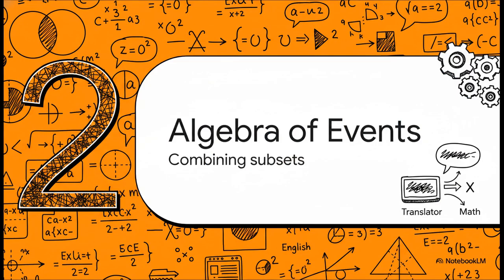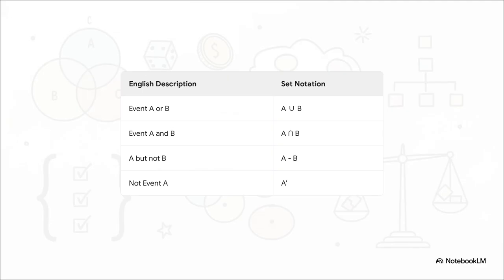Moving on to Section 2, the algebra of events. Combining subsets. You know, math is really just a language, and we need to translate our everyday conversational English into a format we can actually compute. When you say out loud that you want event A or B to happen, mathematically that maps to the union of sets A and B. If you absolutely need event A and B to happen simultaneously, that's the intersection. Saying event A but not B is the set difference, and simply saying not event A gives us the complement. It's brilliant. We're just turning spoken logic into strict, rigorous set theory.